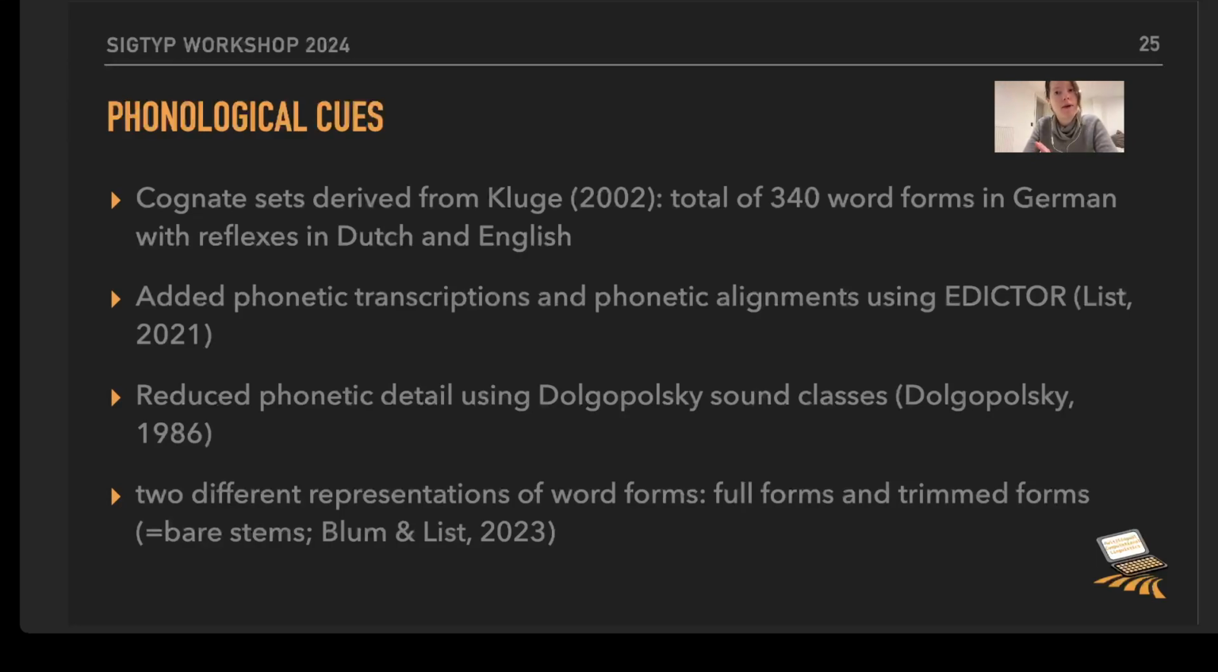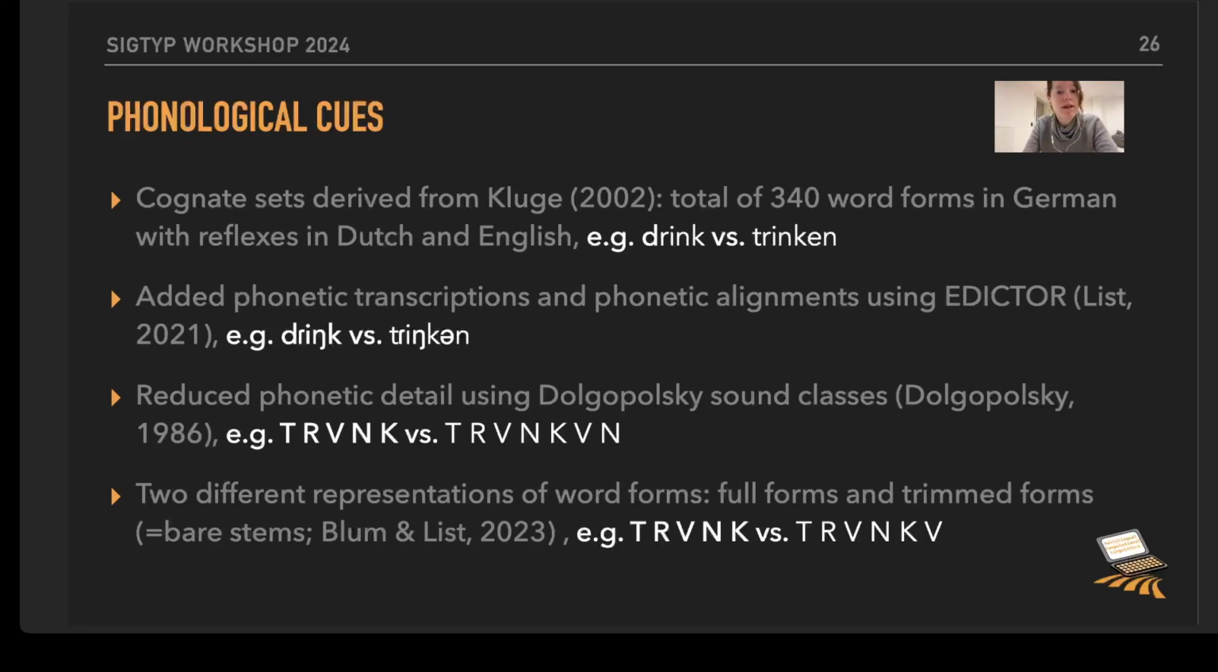We are also playing around with two different representations, that is full forms on the one hand and trimmed forms on the other hand. And for the trimmed forms, we are using a trimming process by Frederic Blum and Mattis List that was proposed last year. Now, trimming means, in this sense, that we are getting rid of inflectional endings. So this is especially important if we are dealing with Dutch or German verb forms that have the -en infinitive ending in the end. So we're getting rid of that to see how well the model performs if we just present the stem of the word forms.